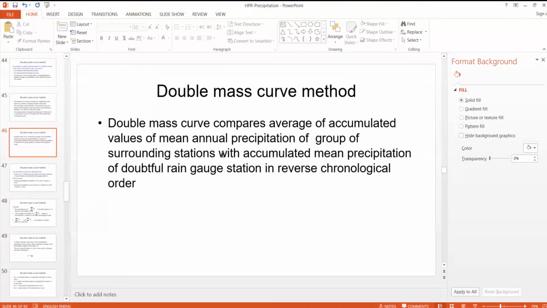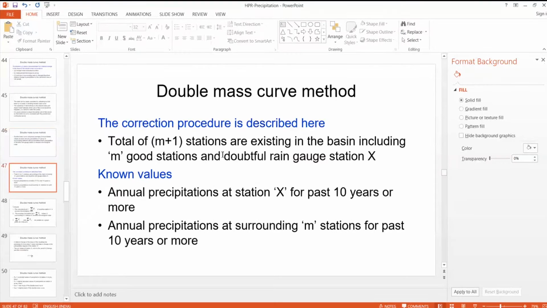So we compare the data record of this rain gauge, which we think is inconsistent, with the surrounding rain gauges.